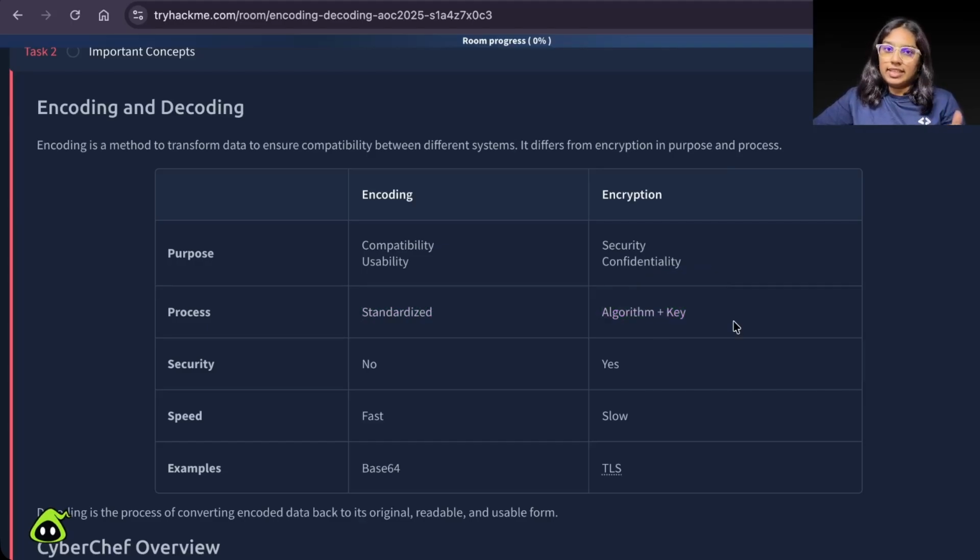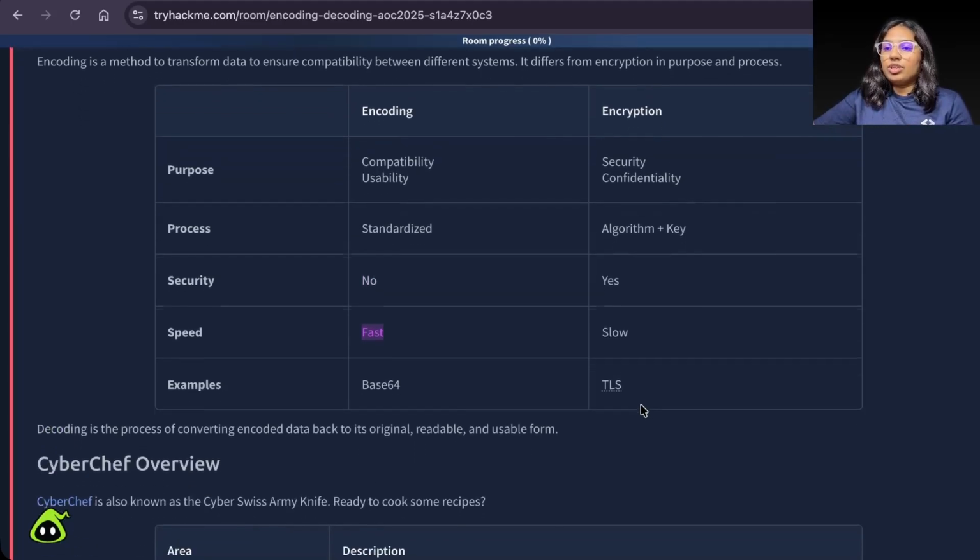Encryption is a totally different thing. Encryption uses certain mathematical logic and rotations to ensure that whatever is traveling across the internet is secured and nobody can read it. It is scrambled in that way and it can only be decrypted with a key. Different logic. Encryption in itself is an in-depth concept. Security: encoding no, encryption yes. Speed: encoding very fast, and encryption is slow. Example: Base64 for encoding, and TLS for encryption.